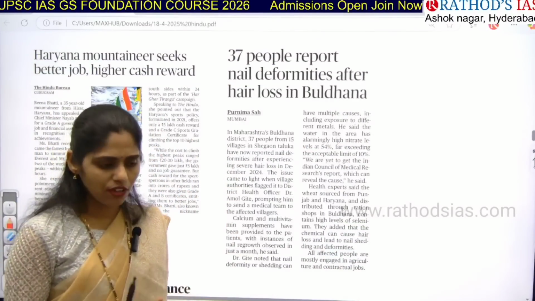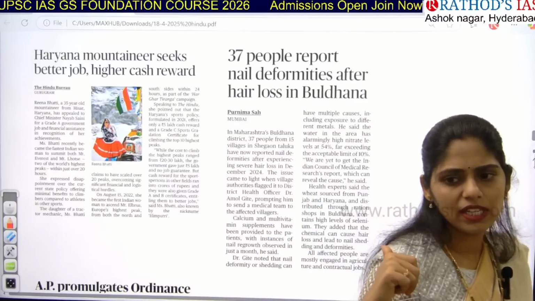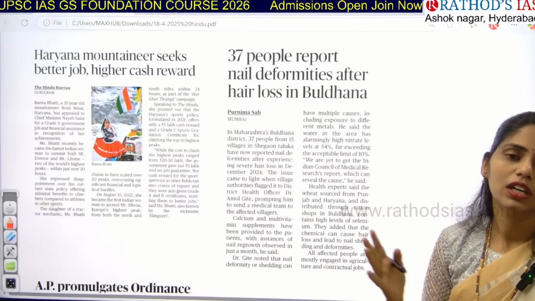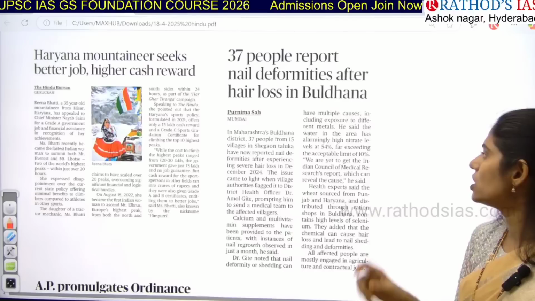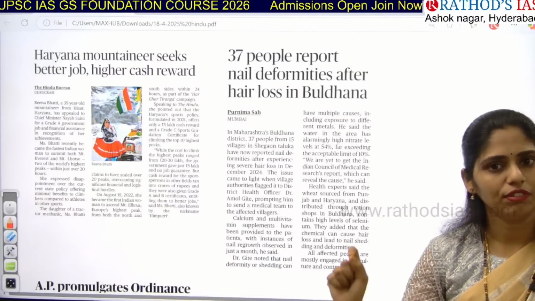So if you are writing any answer regarding groundwater pollution, can you use this article? Yes. In the introduction, when you are writing about groundwater pollution, you can add this case study that in the Buldhana region of Maharashtra, nitrate pollution in the water is very high.